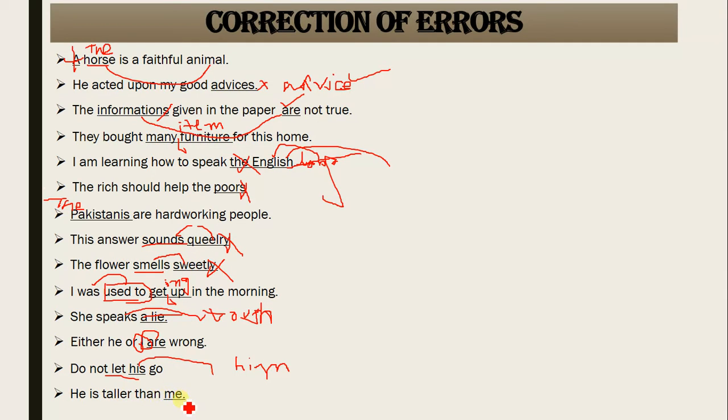But after than, the objective case of pronoun is wrong. After than, always go for the subjective case of pronoun. He is taller than I. He is better than him, that is wrong. For example, for she, or if I say he is better than I. So the subjective case of pronoun would always be used after than, not any objective case. Got it?